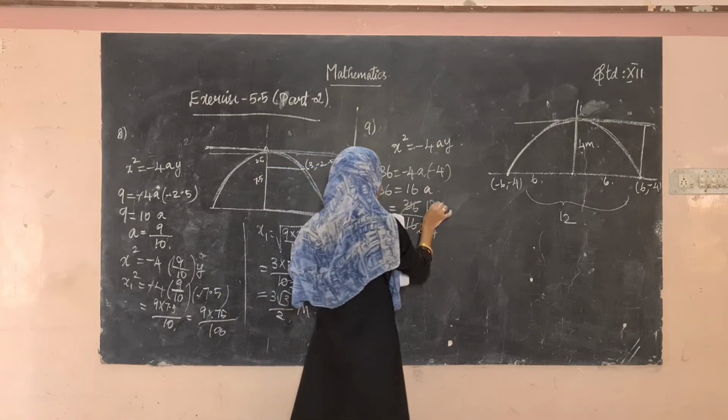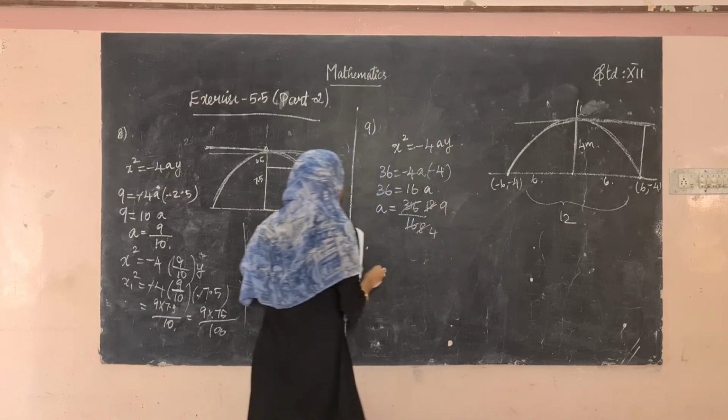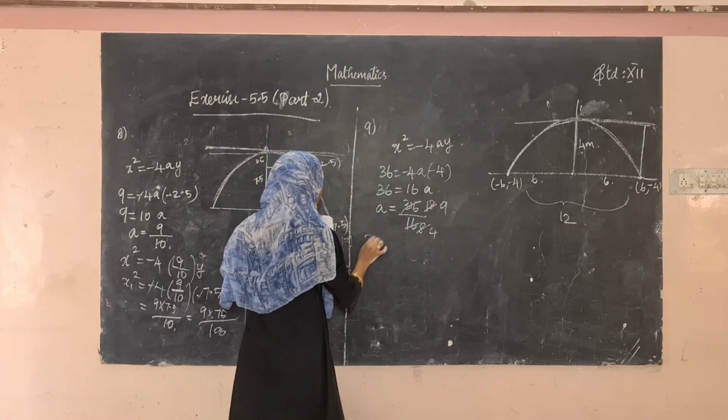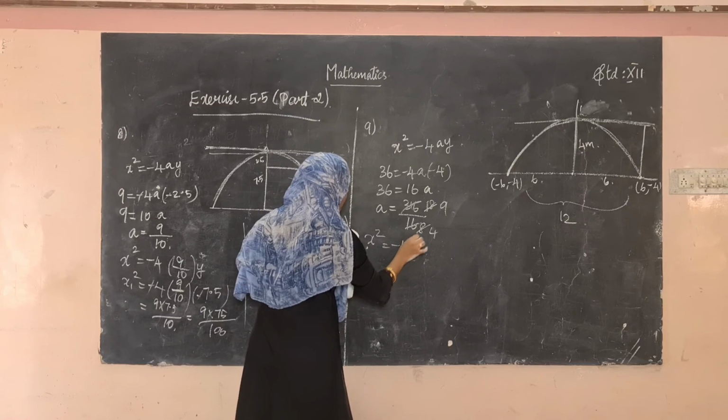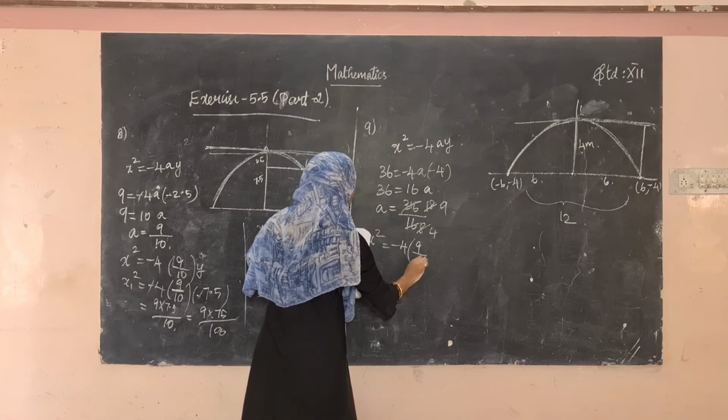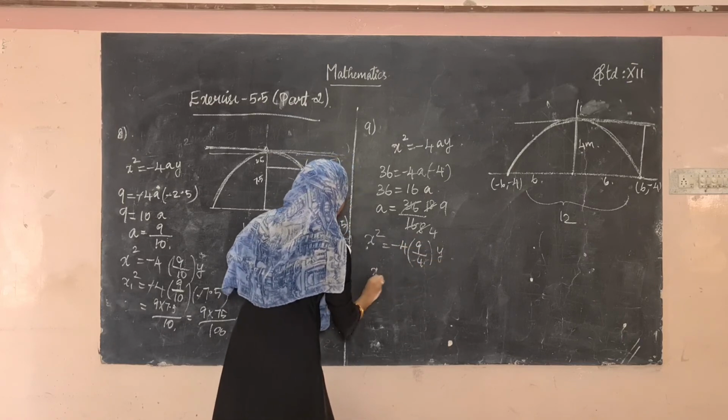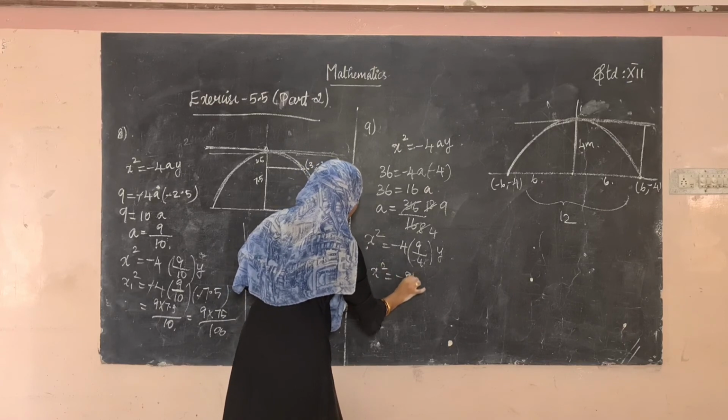Dividing both by 4, that is 9 by 4. So a's value is 9 divided by 4. So the equation becomes x square is equal to minus 4 into 9 divided by 4 into y. So what's the answer? x square is equal to minus 9y.